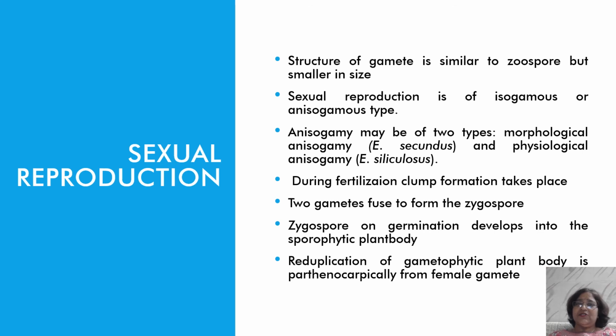In the structure of gamete, similar to the zoospore, sexual reproduction in Ectocarpus is of isogamous or anisogamous type.